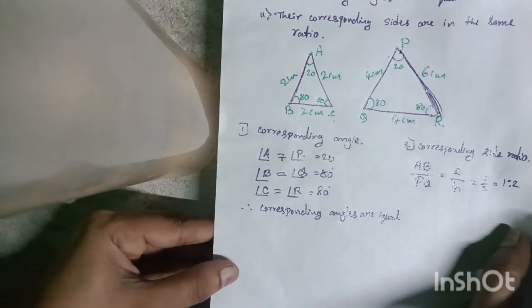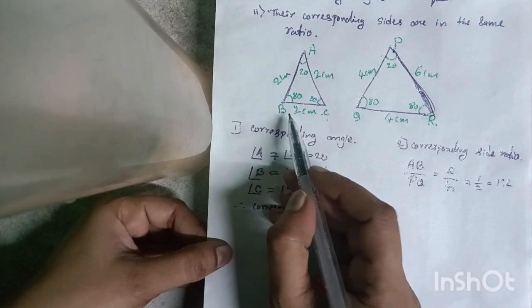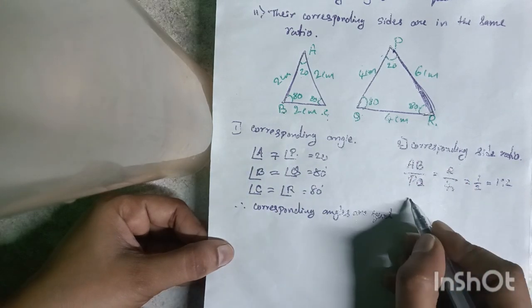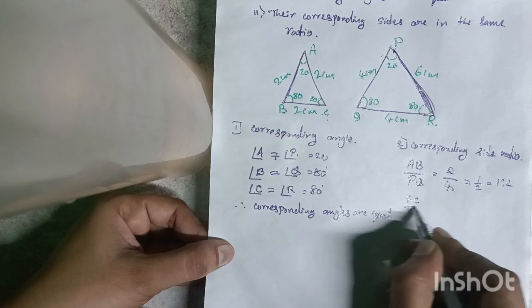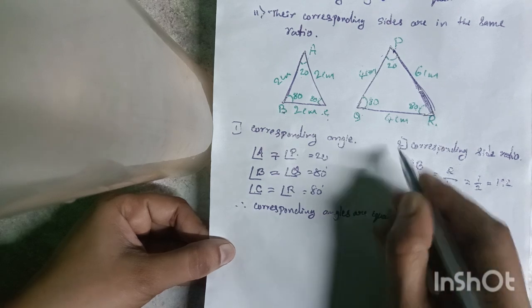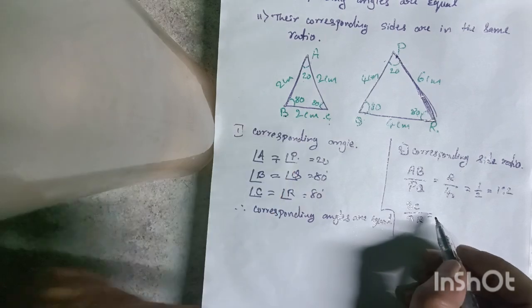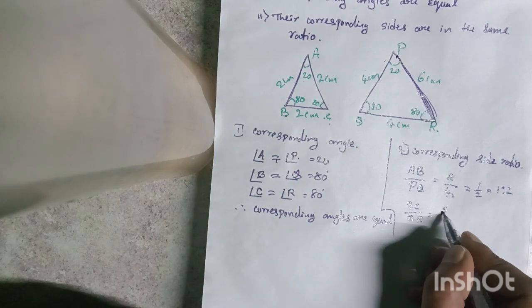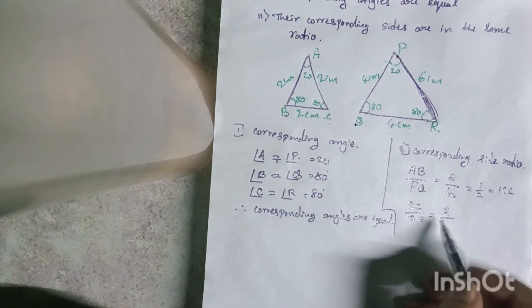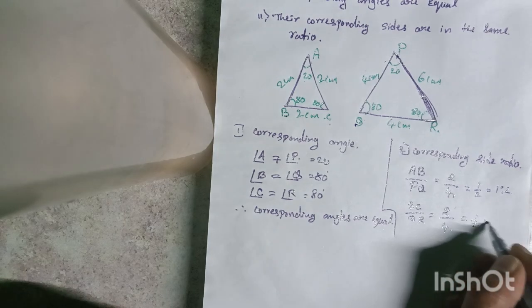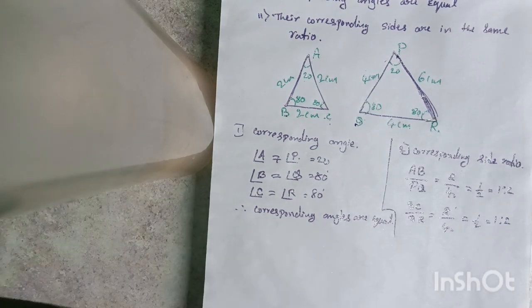1:2. Right. So next one. Corresponding sides of BC is QR. Observe here. So what is the measure of BC here? 2 centimeters. Then the measure of QR is 4 centimeters. So 2 ones are 2, 2 twos are 4. So 1 over 2. We get 1:2 ratio.